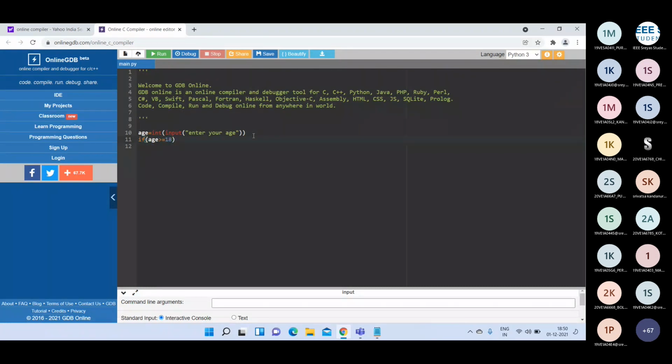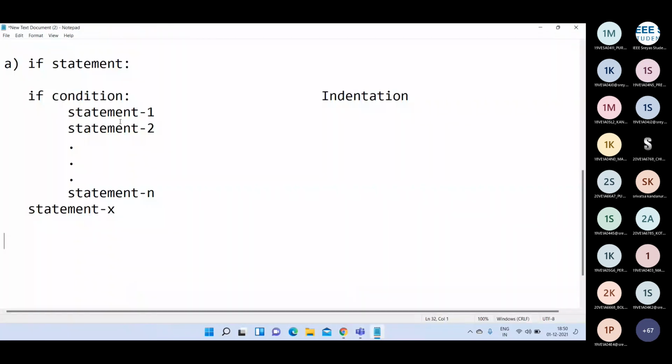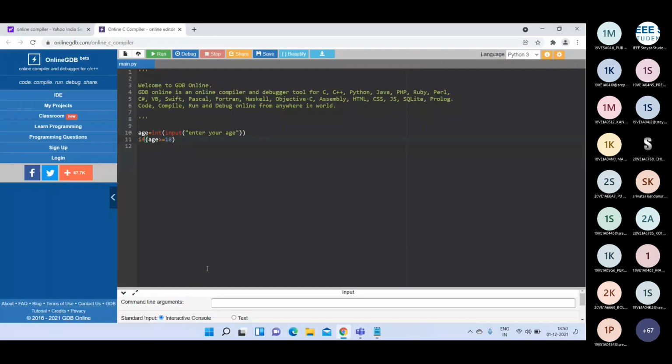For example, I'm writing the condition. What is the syntax for the if statement? If followed by condition. I'm writing if condition followed by colon. When I write the colon and press enter, if you see, there is a space here. That is the indentation that comes automatically. You need not worry about indentation here. If you use a Python editor, the indentation will come automatically.